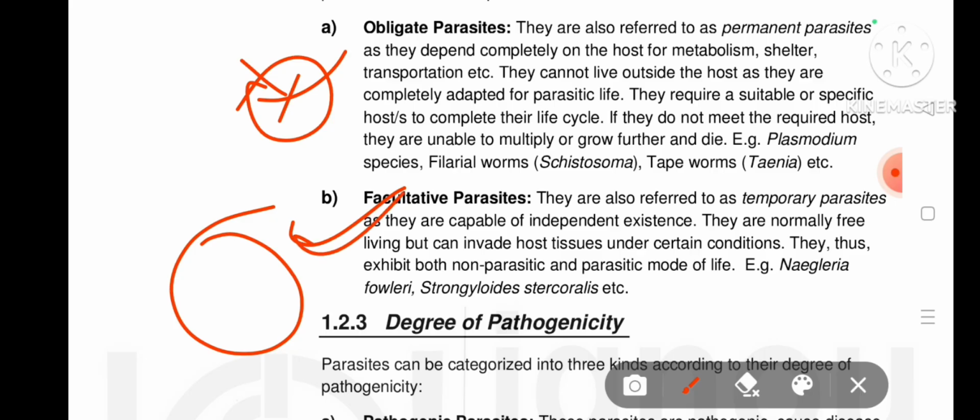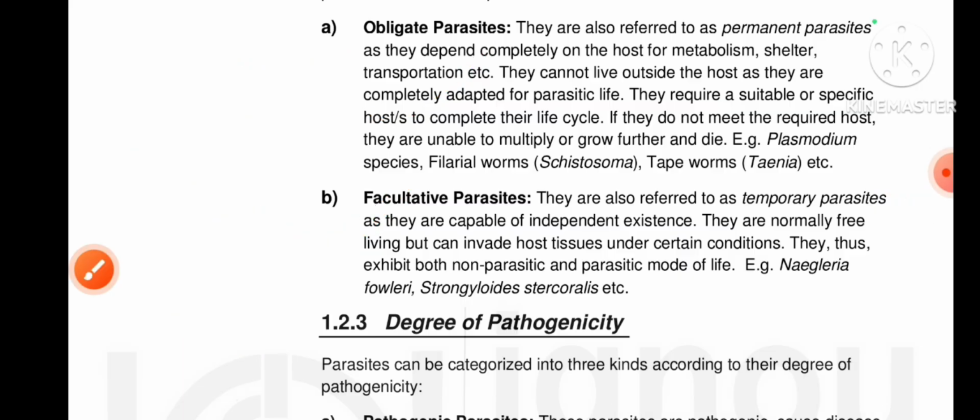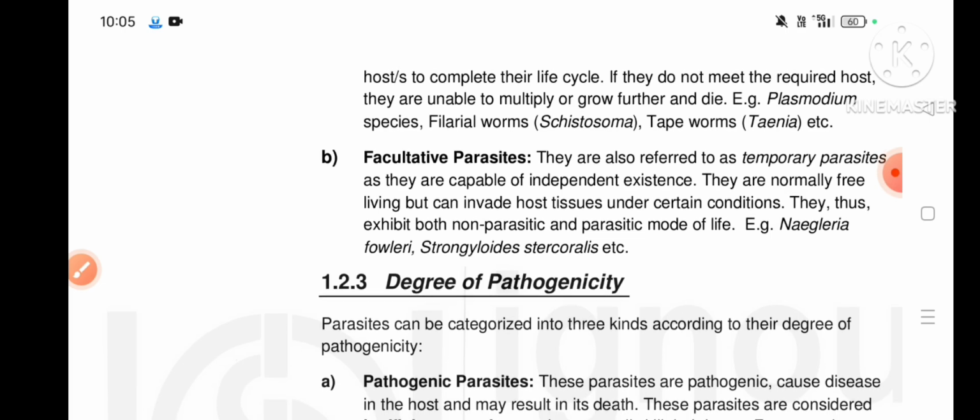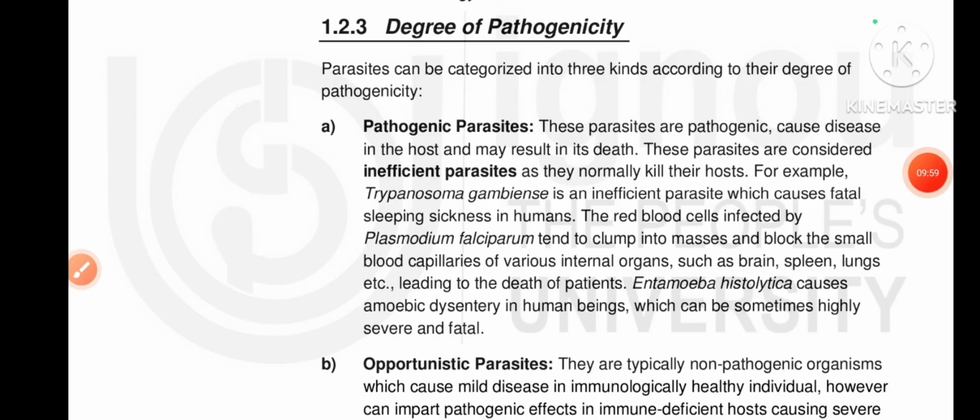And a facultative parasite can change its host frequently, but an obligate parasite does not change its host frequently. A facultative parasite is able to live both a free-living and a parasitic life, but an obligate parasite has only a parasitic life, living inside only one host, not many hosts. Okay, these are some differences between obligate parasites and facultative parasites.